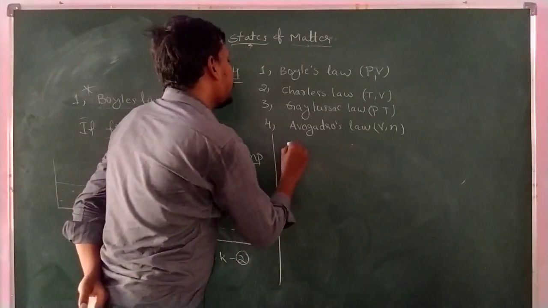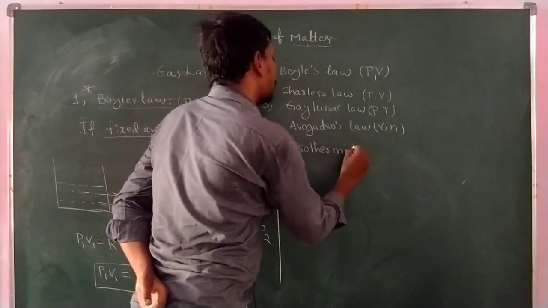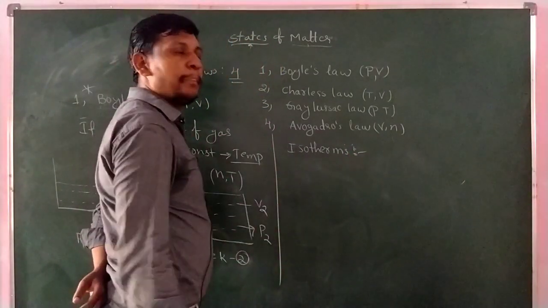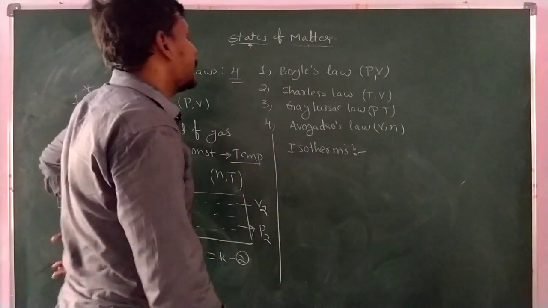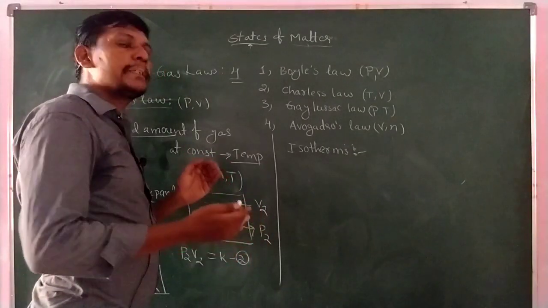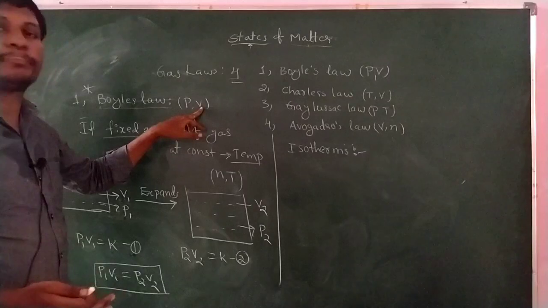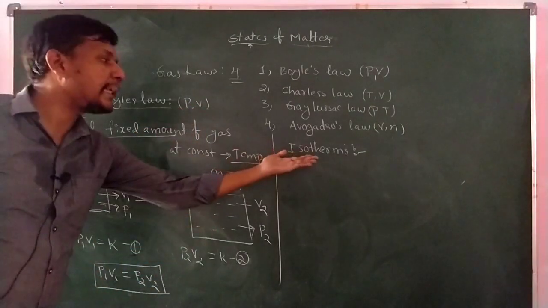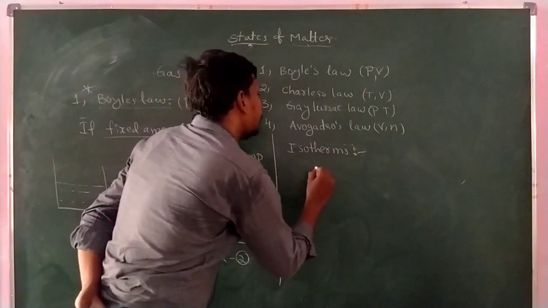Now isotherms, this is a most important concept. Iso means same, therms means temperature, so isotherms means constant temperature. Isotherms are the curves that give the relationship between pressure and volume. Simply, I am writing the statement.